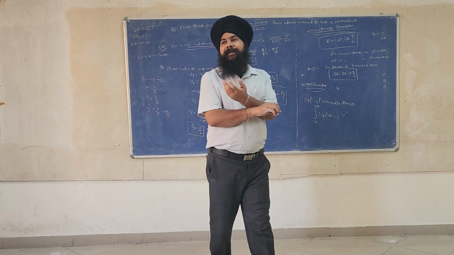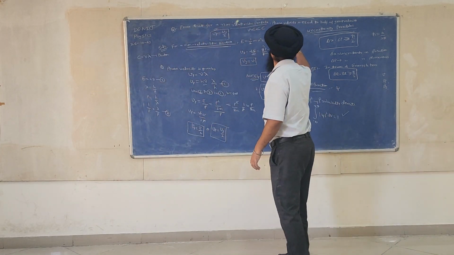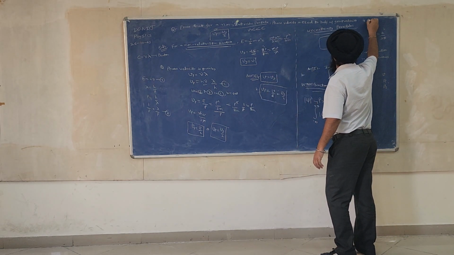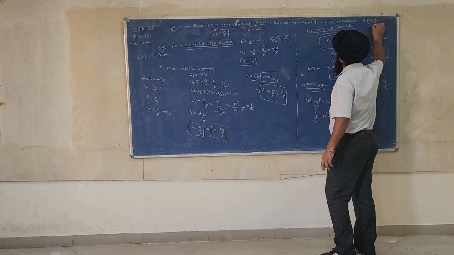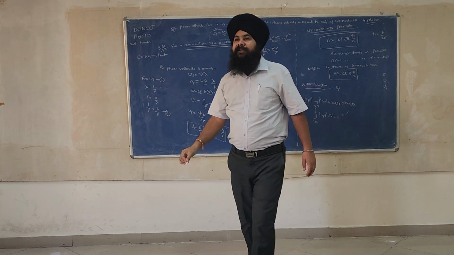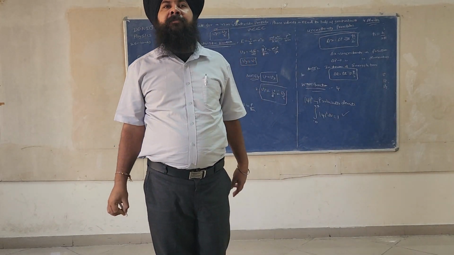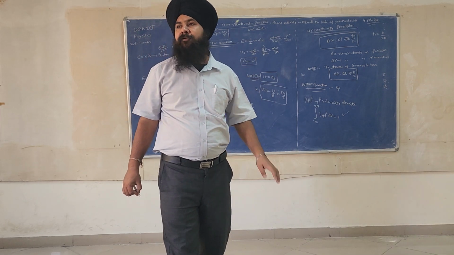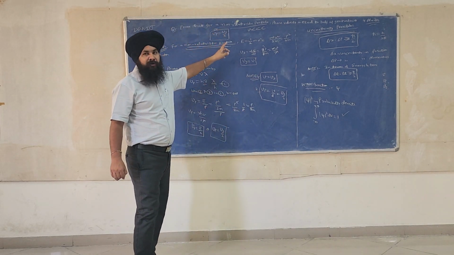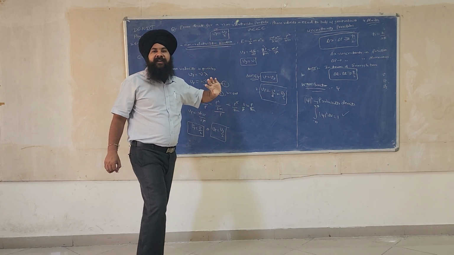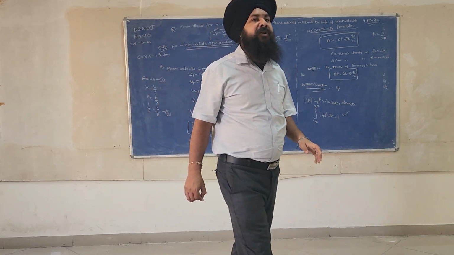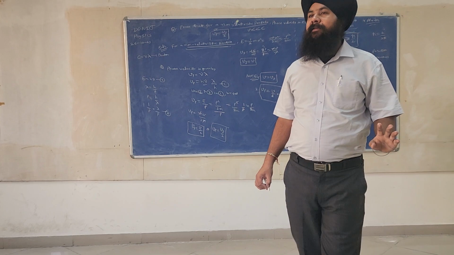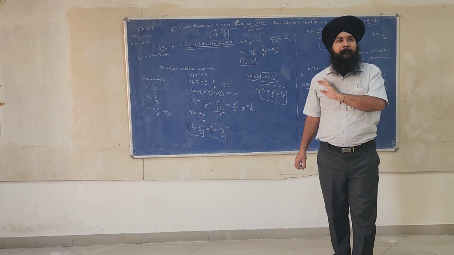This comes for 4 marks, friends. This numerical comes for 4 marks. Right now we have done two numericals. One is the proof that group velocity is equal to velocity of particle. Second, proof that phase velocity is equal to half of group velocity, or half of the velocity of a particle. Any doubt from this part?